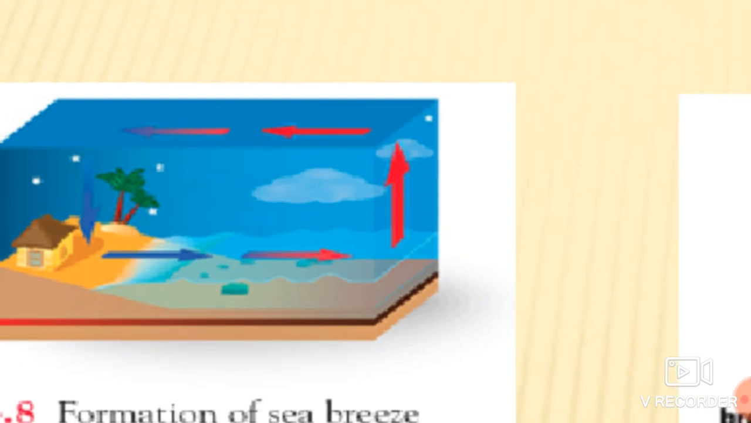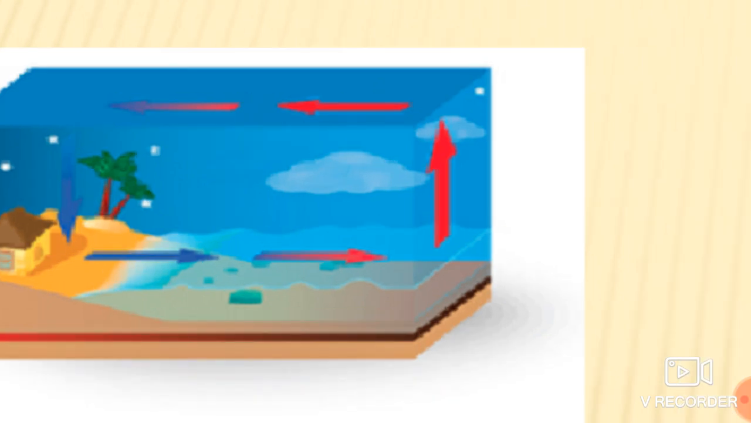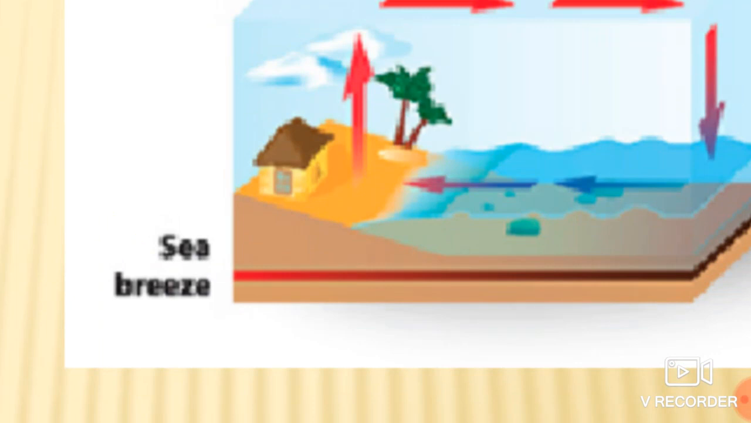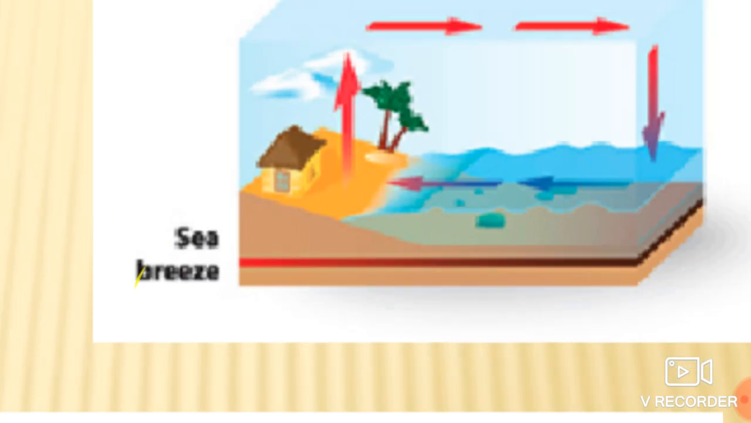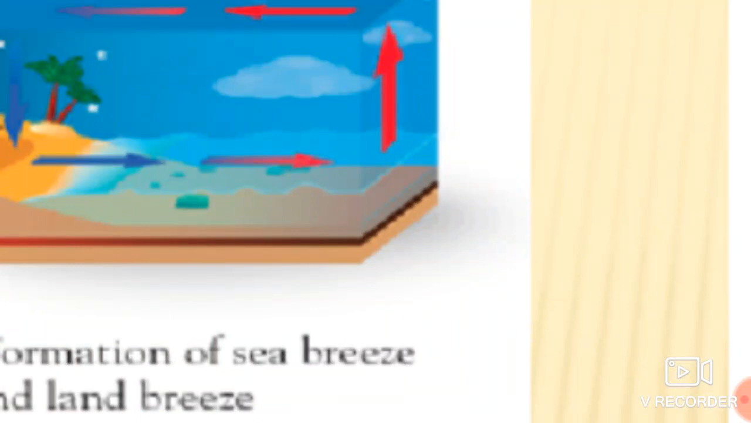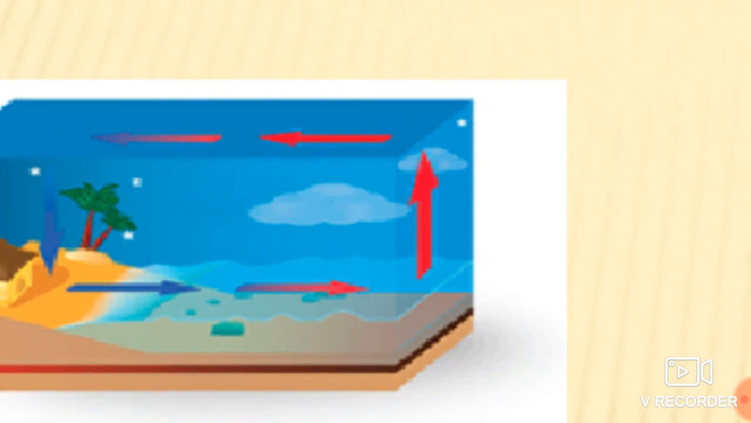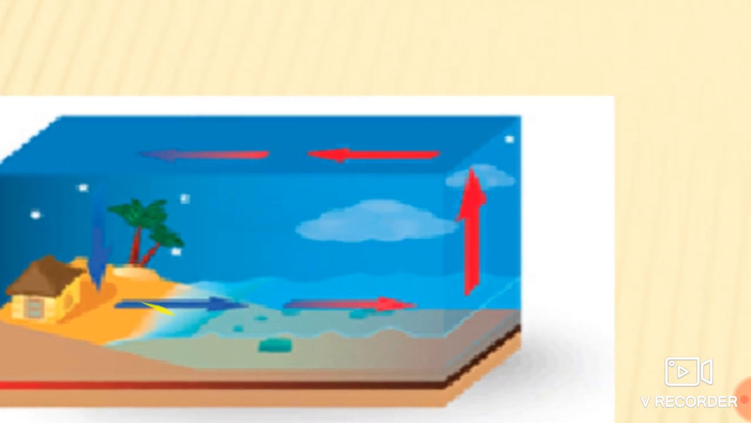So what happens, students? The warmer air over the sea rises. See over here, these arrows are in the opposite direction. They go towards the right-hand side, from the land to the sea. But in case of sea breeze, the arrows go from sea to the land. So at night time, the warmer air over the sea rises, and the cool air from the land moves towards the sea.